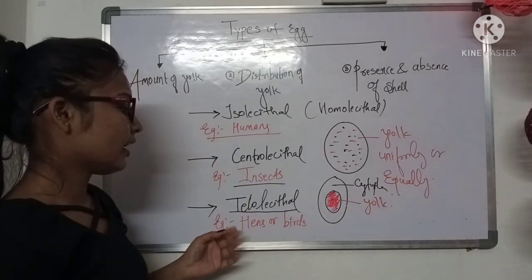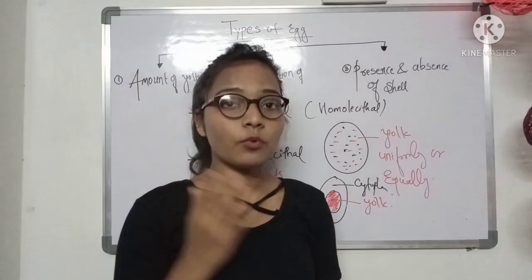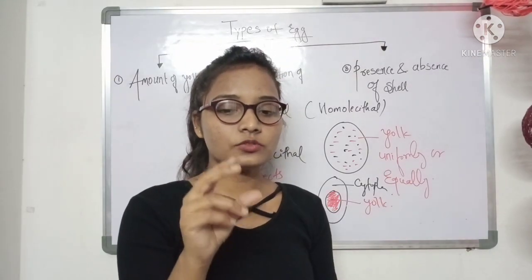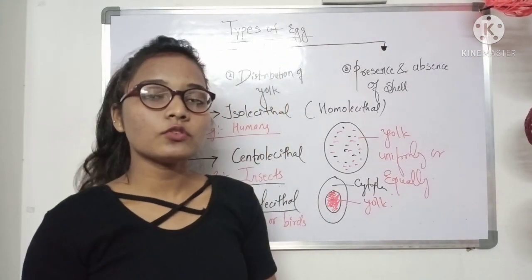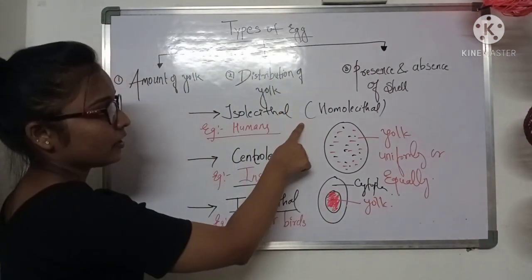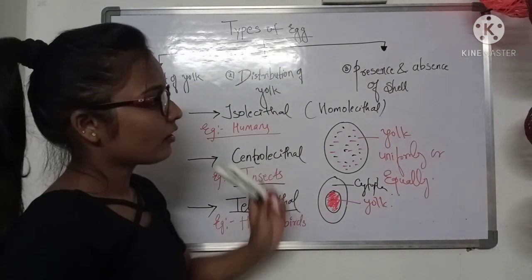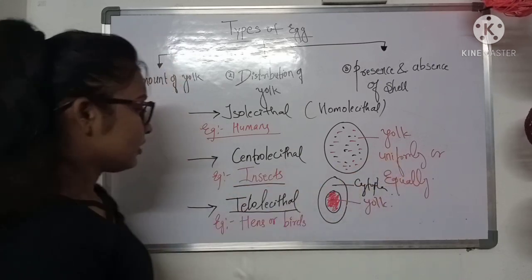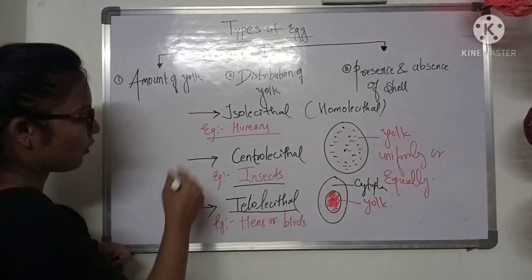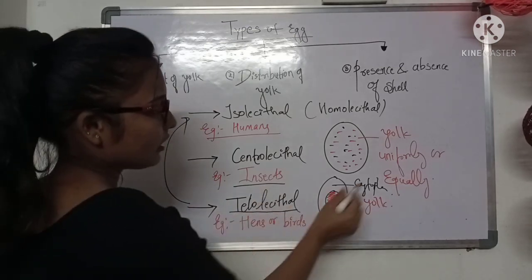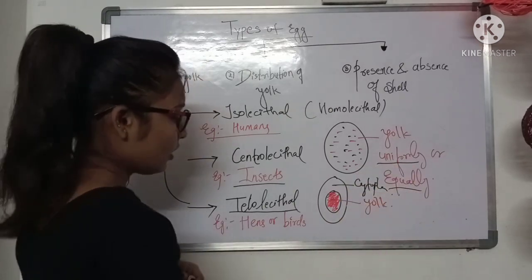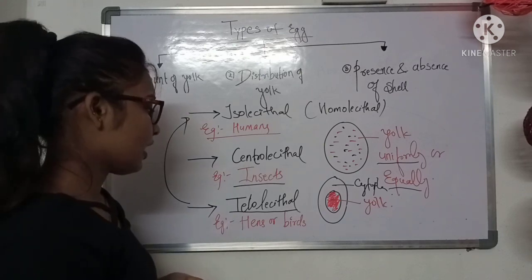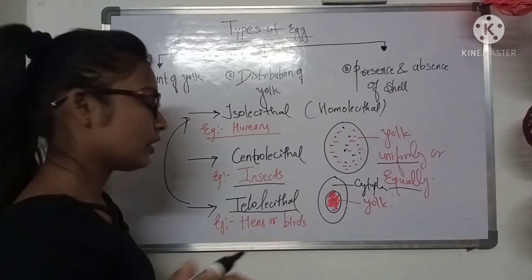So the third one is telolecythal egg. It is seen in hens or bird eggs. If you cut the boiled hen's egg, you will see the white portion and the yellow portion. The yellow one is yolk. In the isolecythal type of egg, I already said the yolk is uniformly or equally distributed, but the telolecythal is the reverse of this isolecythal egg. In this, the yolk is unevenly distributed, and you will see this in hens and birds.